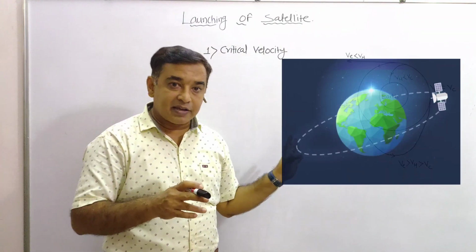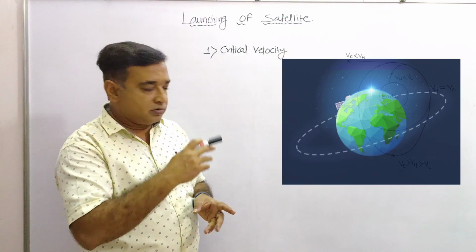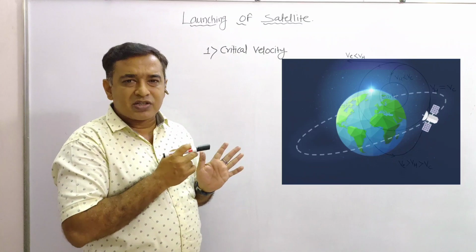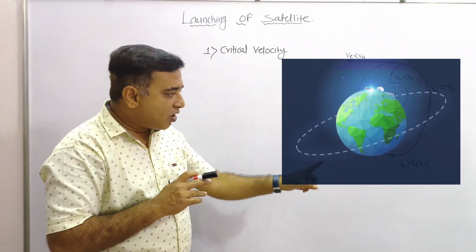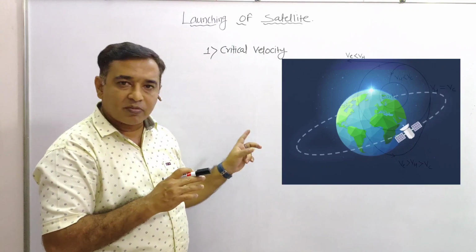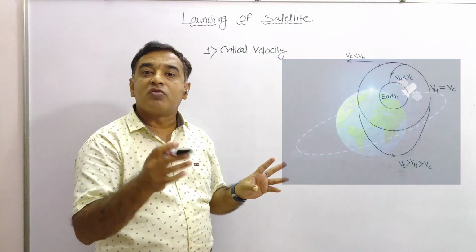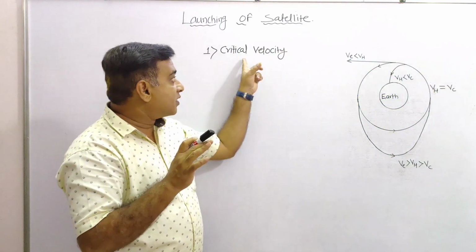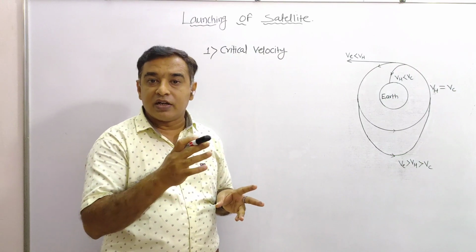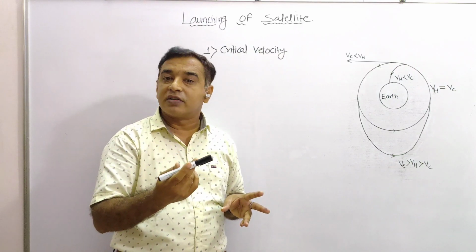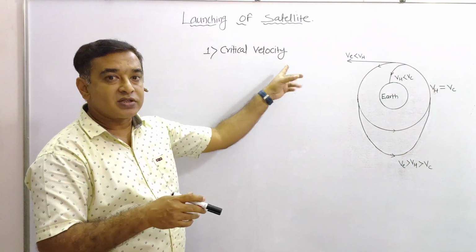See the diagram. In this diagram, clearly, the satellite is revolving around the Earth. Actually, the horizontal velocity is given after reaching a certain height, so that it will revolve around the Earth in a circular orbit. You will have to just remember the orbit is a circular orbit during critical velocity. When the horizontal velocity is given to the satellite so that it can revolve around the Earth in a circular orbit, it is known as critical velocity.